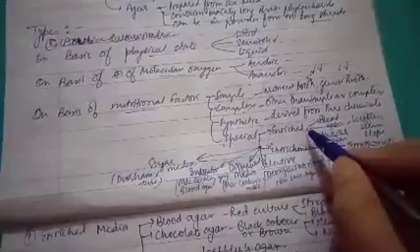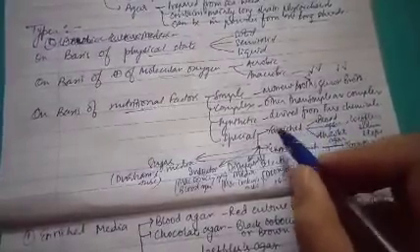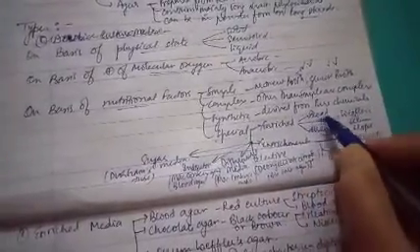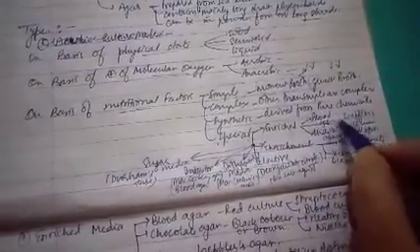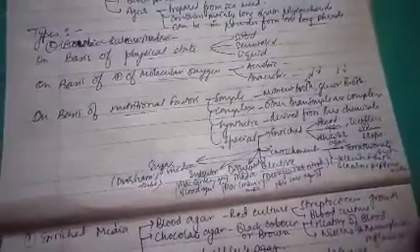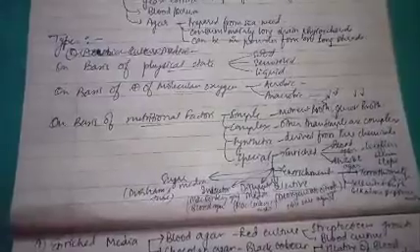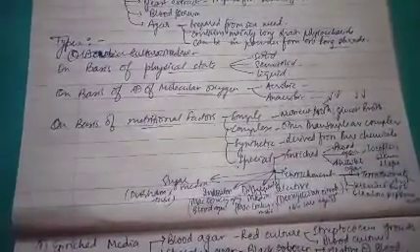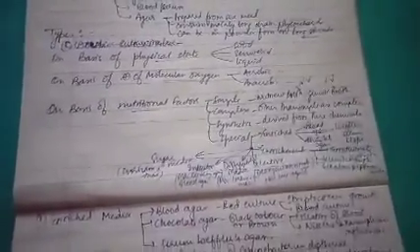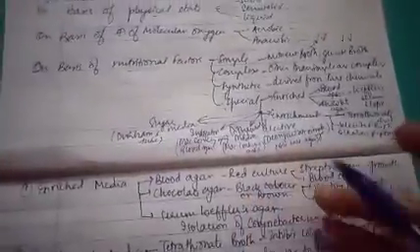For the study of enriched bacteria, we will use blood agar, chocolate agar, and Loeffler's serum slope. We will study these further later.